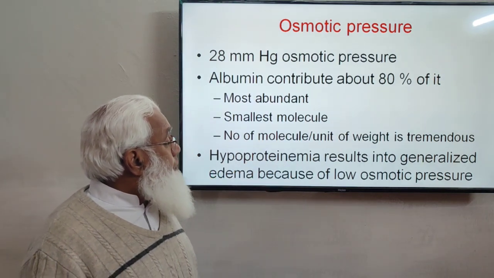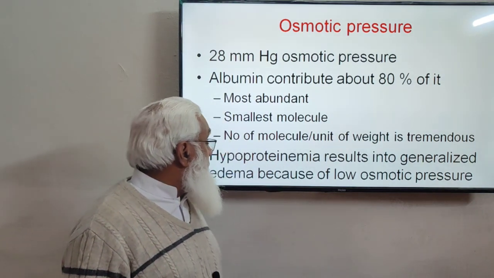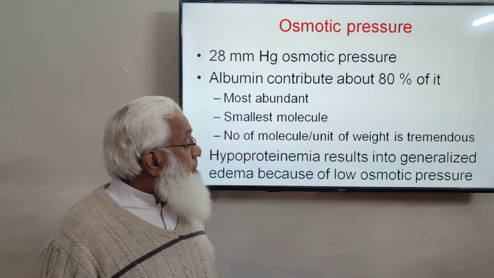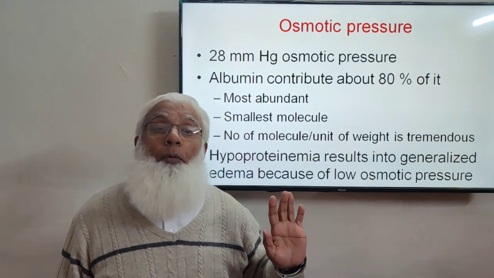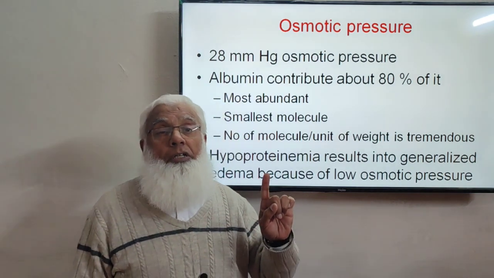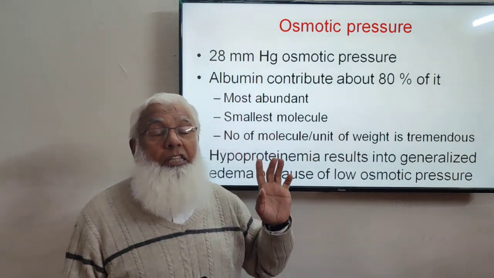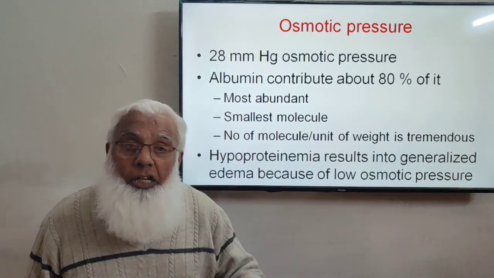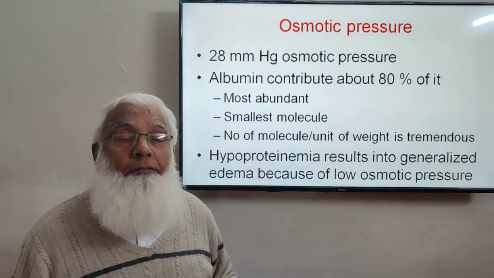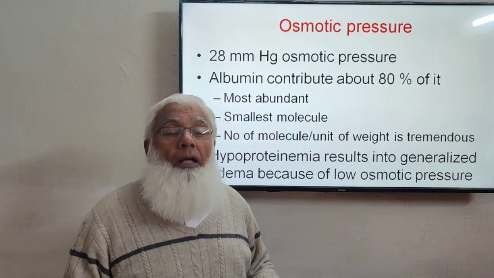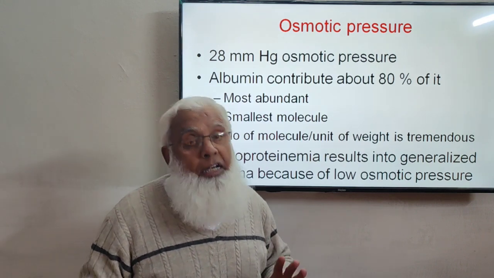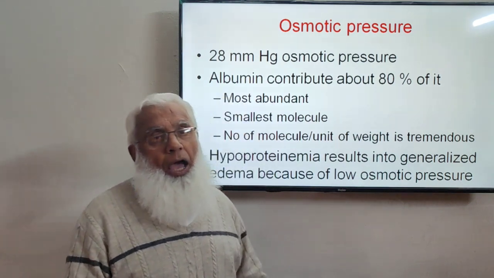So hypoproteinemia results in generalized edema because of the low osmotic pressure. In all conditions with hypoproteinemia, for example malnutrition, liver disease, or kidney diseases which cause excessive loss of proteins in the urine, osmotic pressure is reduced, and edema is a very common feature of hypoproteinemia.